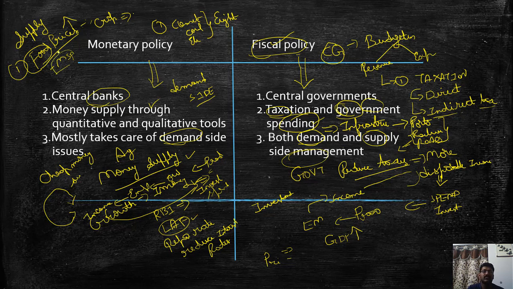Then the food prices will be stable, inflation will be stable. So the companies will get raw material at a cheaper cost, and in a way, it stimulates the growth. So the advantage of this fiscal policy is it takes care of both demand and supply management. This is the fundamental difference between monetary policy and fiscal policy.